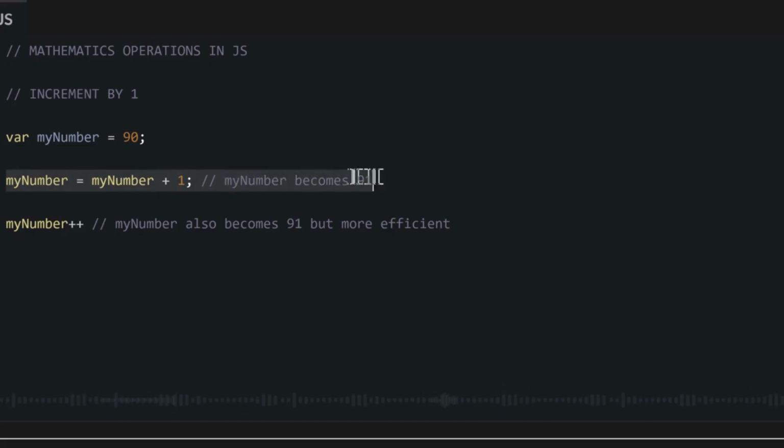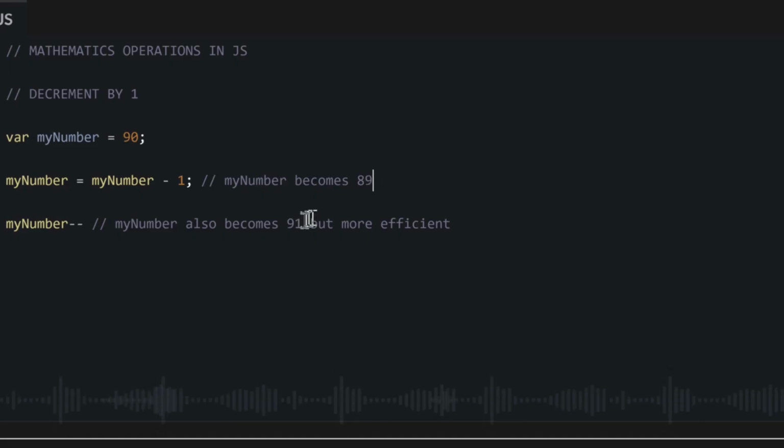So instead of writing your variable equal to your variable plus 1, you won't need to write any equal to or any my variable plus 1. You will just write the name of your variable plus plus. And just as we can add 1 to increment, we can also subtract 1 to decrease, or decrement. For this one, we could say minus minus. So we are just saying subtract 1 from this variable.